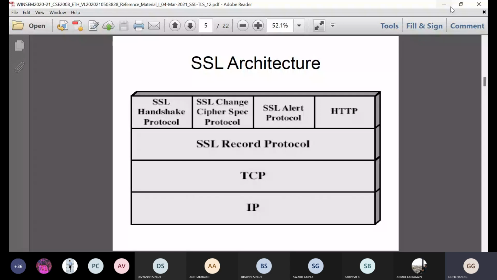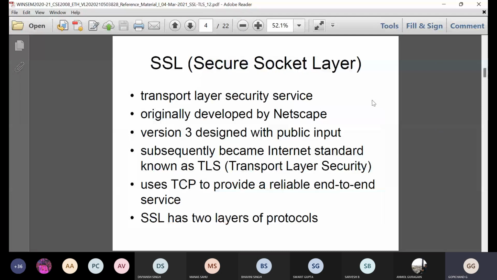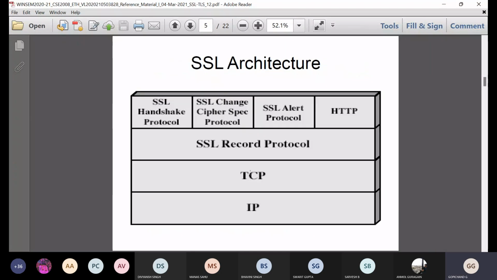The first layer, sir, constitutes of SSL. Yes, sir, but in the first page it was written that only two protocols are there. Here there are more than two protocols, like 5, 6 protocols here. SSL has two layers of protocols. Listen first. This is the architecture. The entire SSL architecture is like this. Next we will discuss that. We will come to that point also. Just listen.